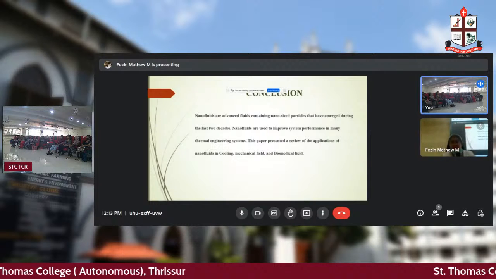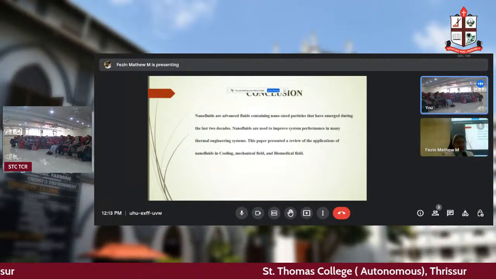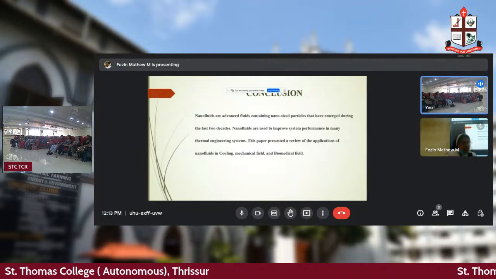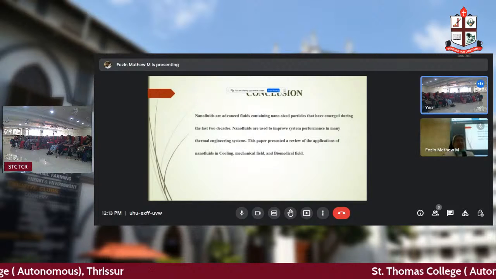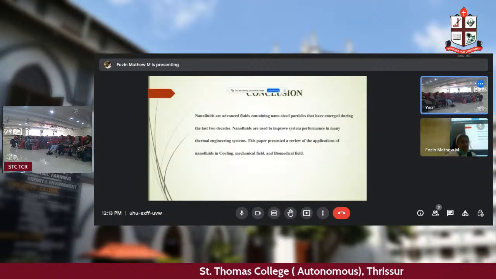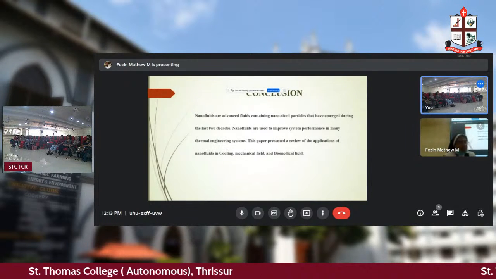Because in the near future, there will be a world of nanofluids, and research is going on in the country and in different parts of the world, so that nanofluids gain space. All these gadgets which have very big cooling instruments inside could be made very small in size, and the cost also could be very small.